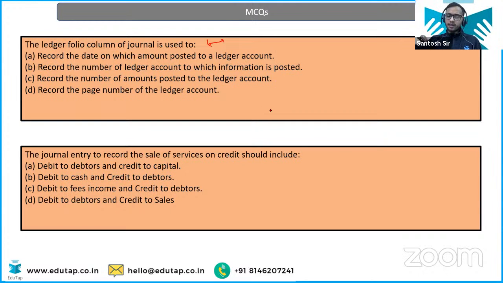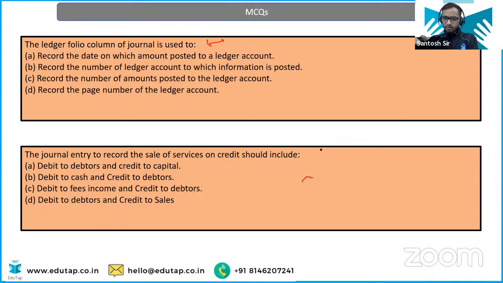Debit to debtors, credit to capital. Debit to cash, credit to debtors. Debit to fees income, credit to debtors. Debit to debtors, credit to sales. Tell me. Okay, let me open the chat section. Let me check. Yeah. Okay, everyone is correct. That is sales will be credited obviously.